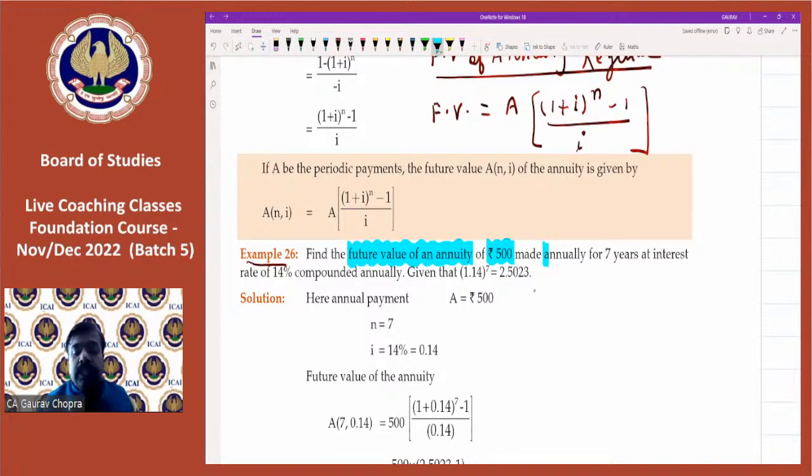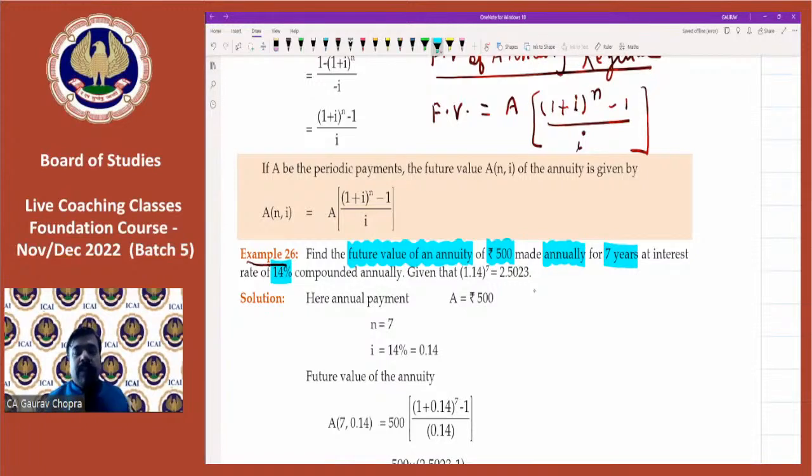When we are investing annually, every year we are depositing 500 rupees, for 7 years, at the rate of interest of 14%, compounding annually.